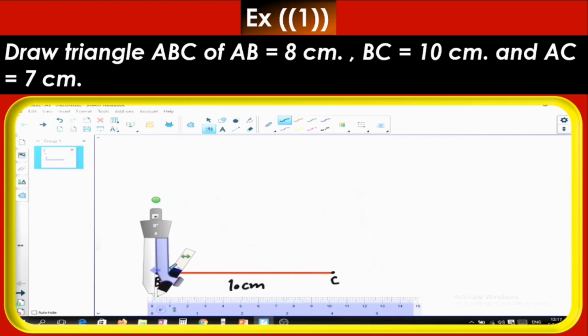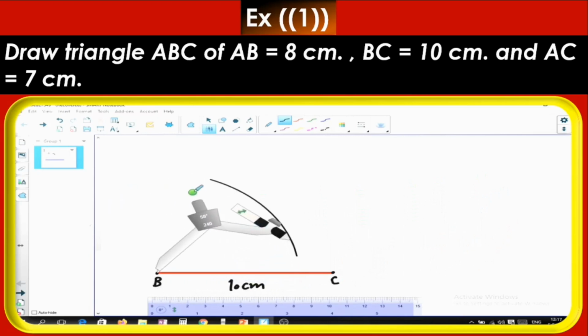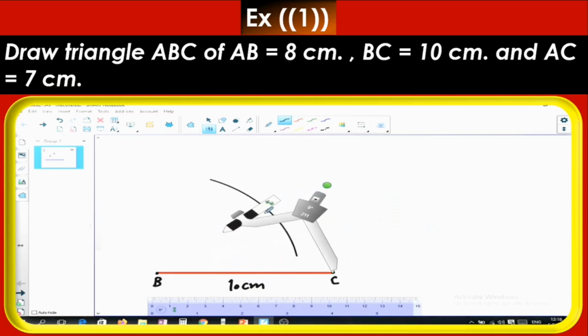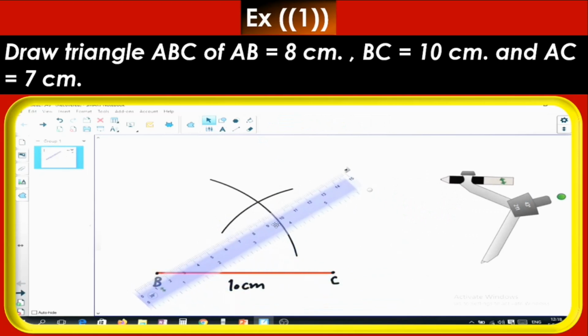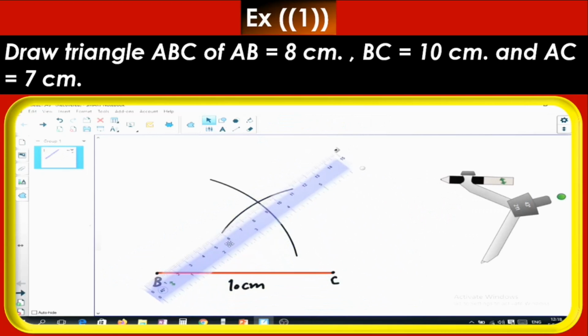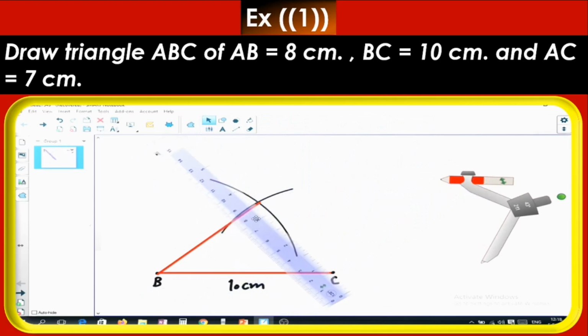Bring the compass and open it from 0 to 8 to draw an arc from B, then change the opening of the compass from 0 to 7 and draw another arc from C. These two arcs will intersect at one point. This point will be the third point of the triangle, which is the point A. Then using the ruler draw line segment BA, and also draw line segment CA.